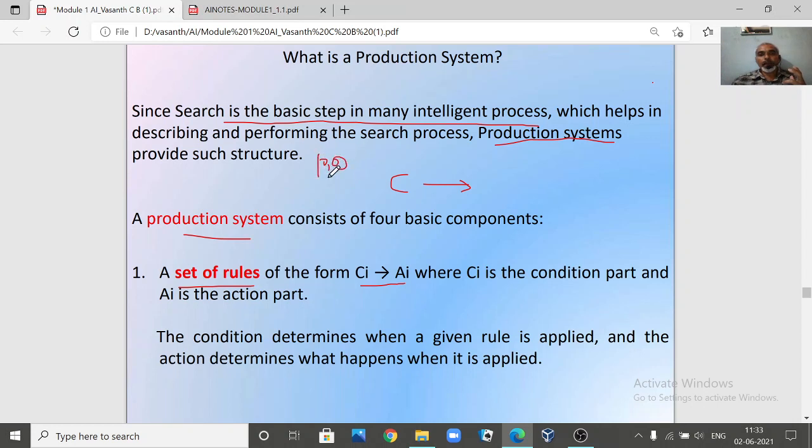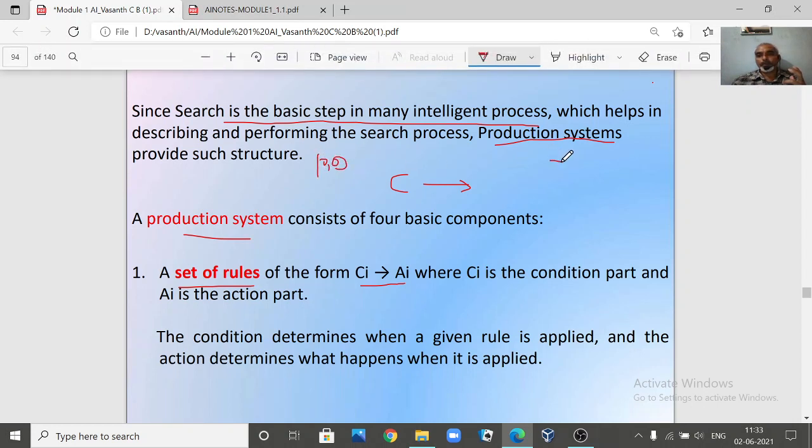You have some rules written here, rule number 1, 2. Now you have to check the precondition. Right now you are at one state in your search space. You started with the initial state and you have travelled. At this particular state, let us say for the water jug problem, it might look like 1 comma 2.